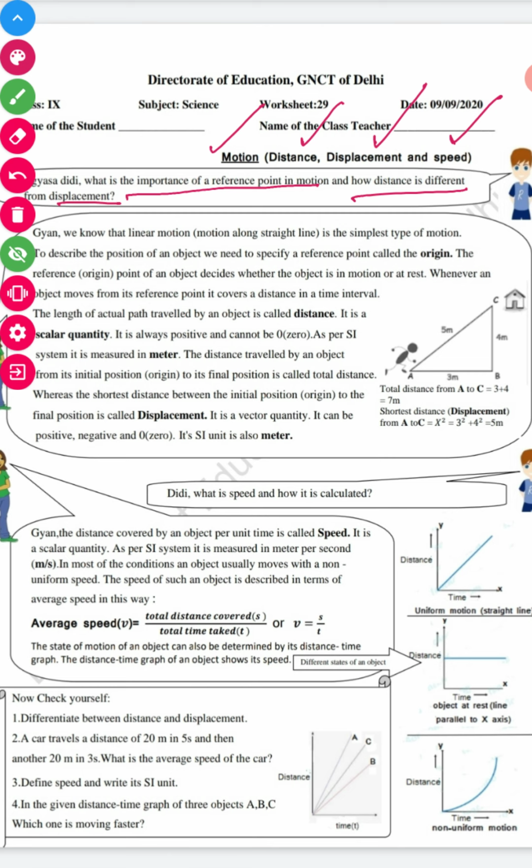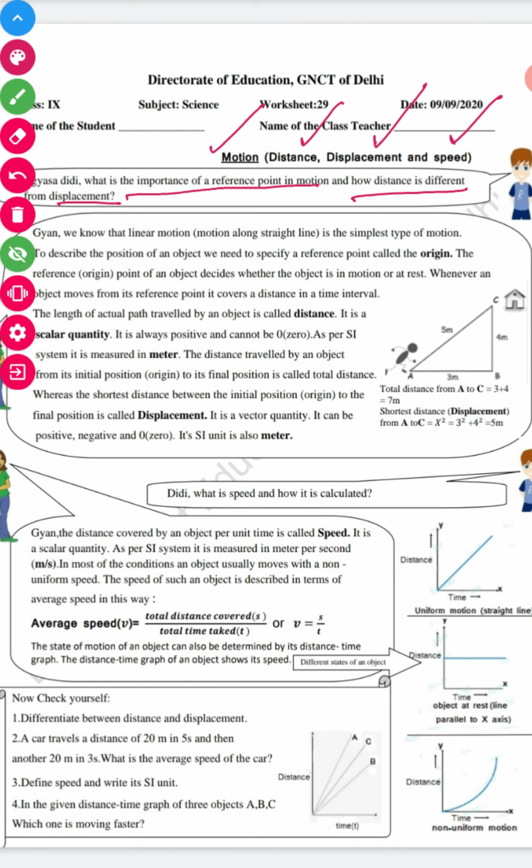So it's very important, whenever we take an object that is moving or in a static position, that we consider a reference point. Suppose a train starts moving from platform A, then A is the reference point for that train.